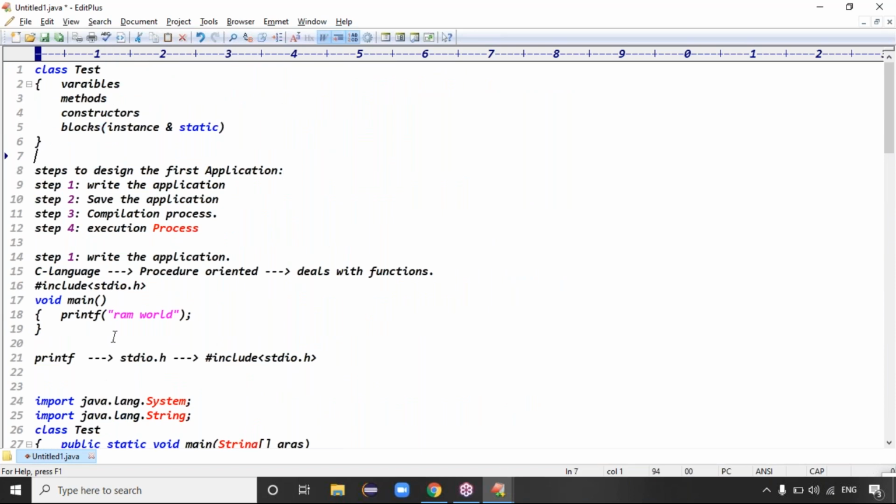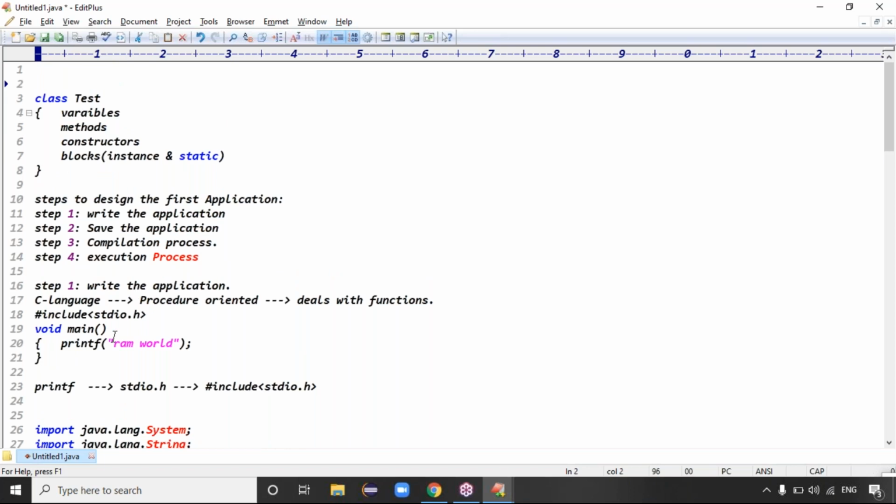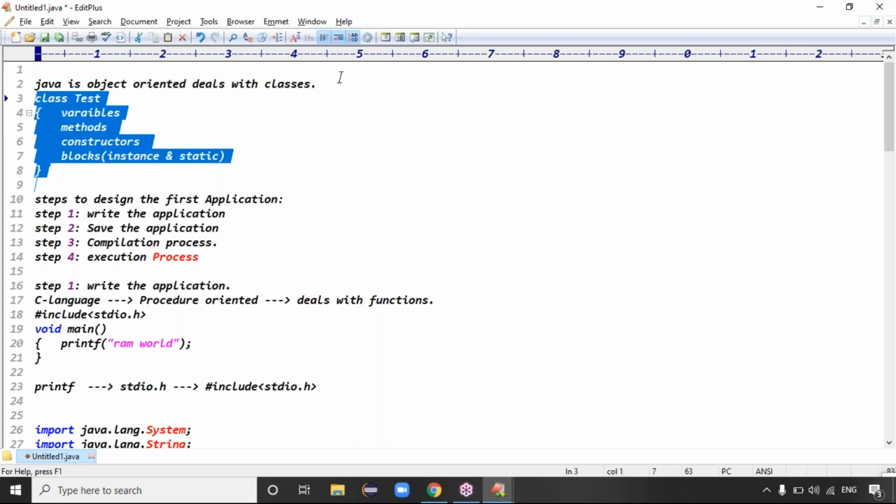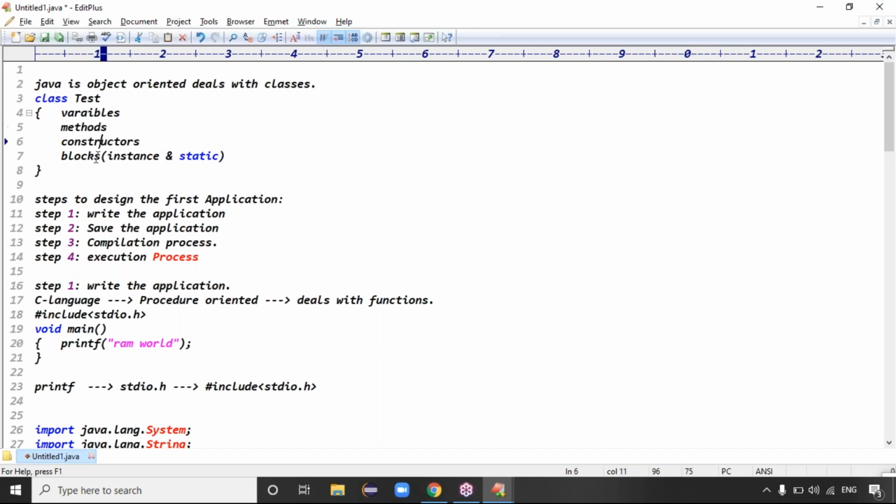Good. Tell me, guys, Java is what type of language? Object oriented, which deals with classes. What are the elements in a class? Variables, methods, constructors, and blocks. Then we started the steps to design the first application: write the application, save the application, compilation process, execution process.